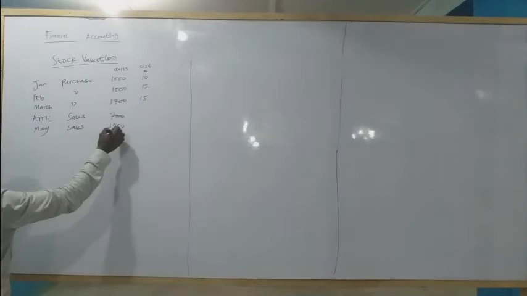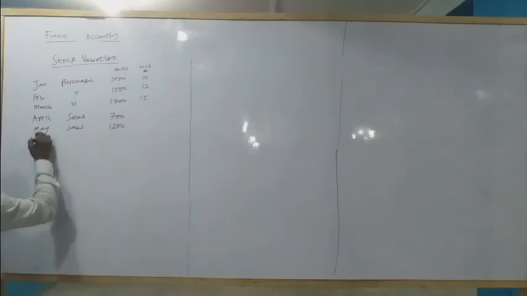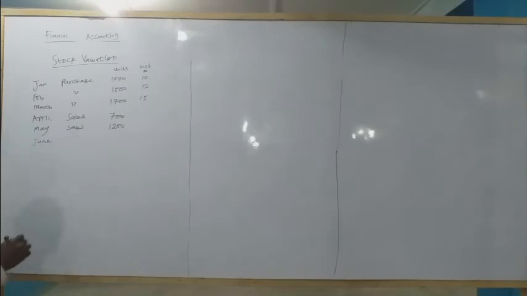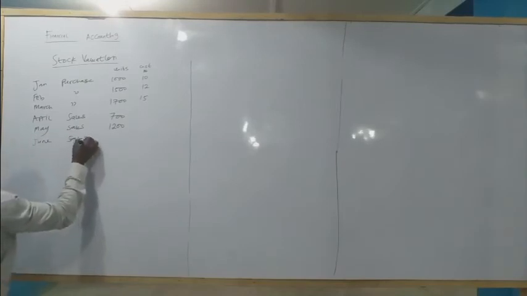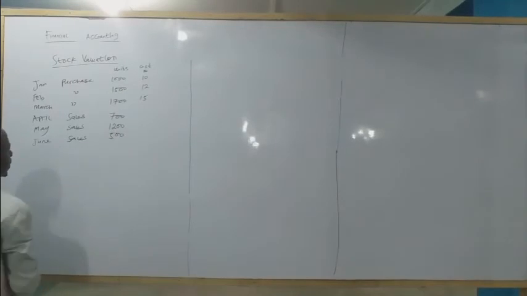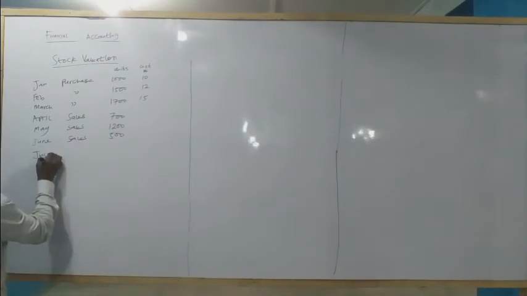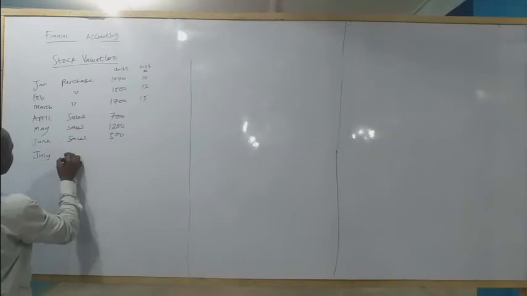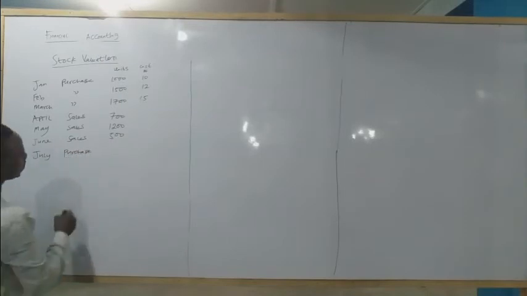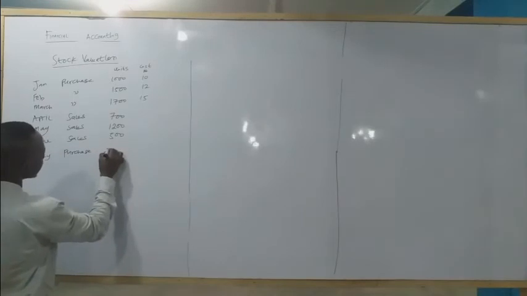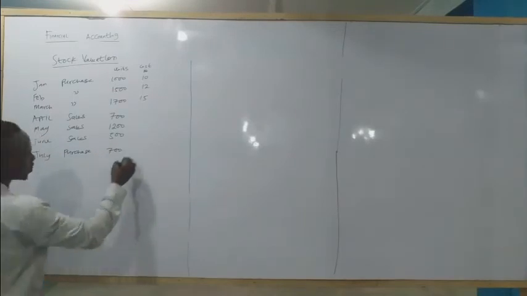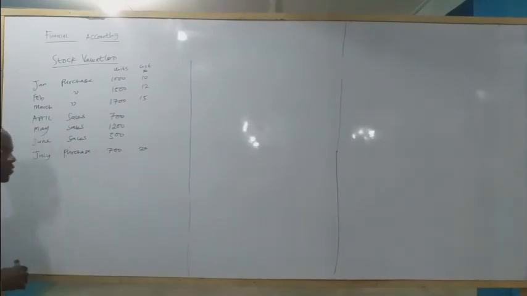So in May, they sold 1,200. Then in June, sales was just 500. Then in July, they made a purchase of 700 at 20 naira.